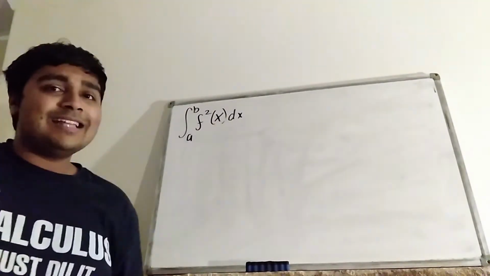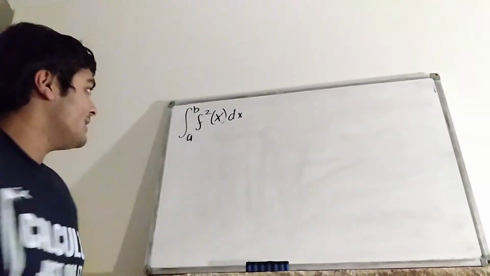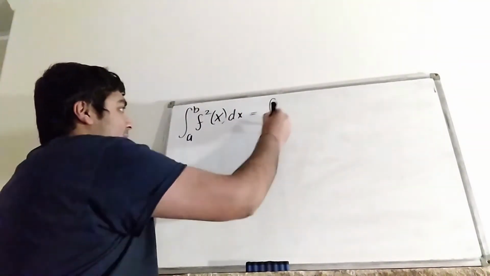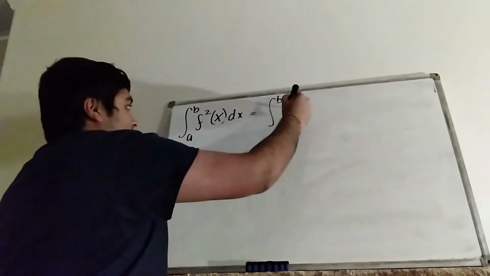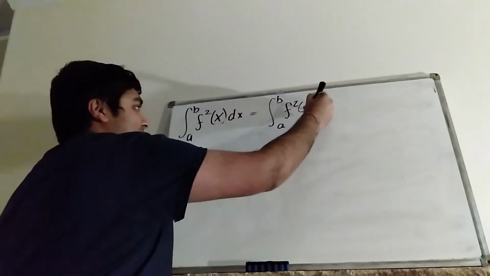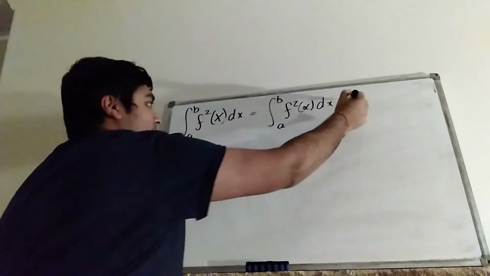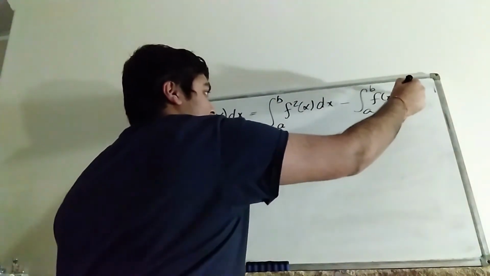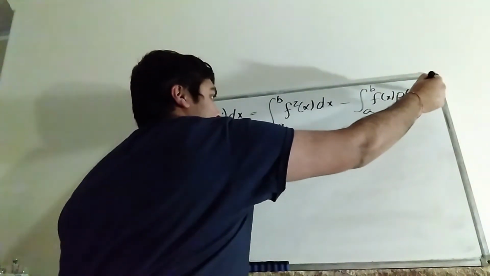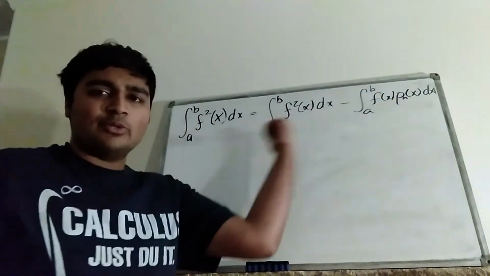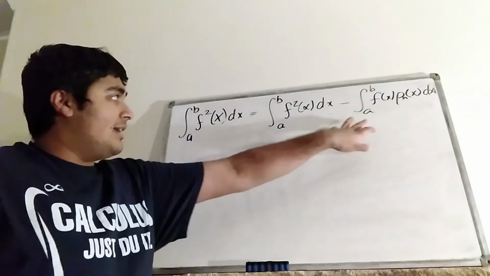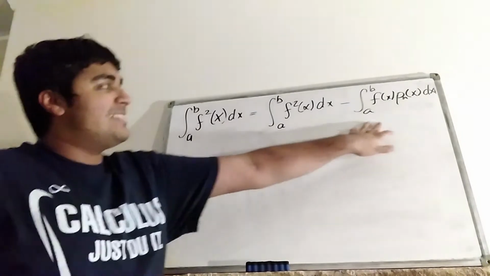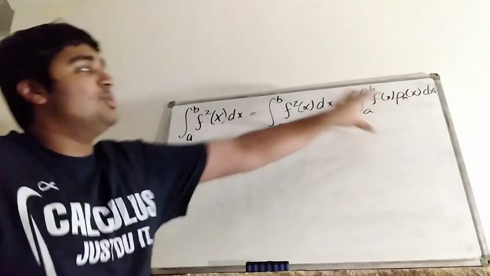Okay, so the integral from a to b of f squared of x dx, well, this here is going to be the same thing as the integral of f squared x dx minus the integral from a to b of f of x times Pn of x dx, where Pn is sort of the polynomials I had before, and this thing is the same as this thing, and this thing is just 0. So this thing equals this thing.